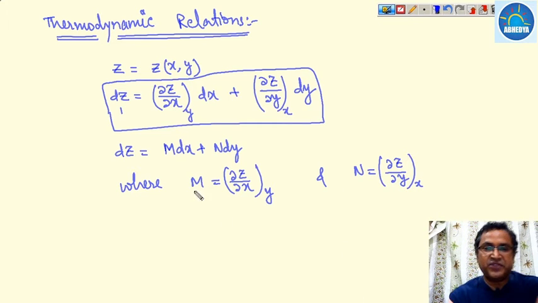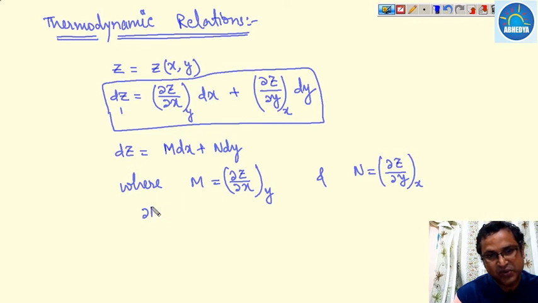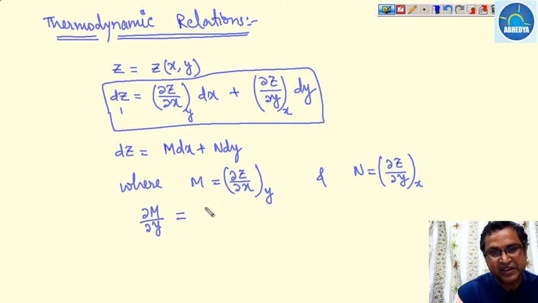Now suppose we differentiate M with respect to y. Then del by del y of del z over del x, earlier keeping y constant, now becomes del 2z over del y del x.